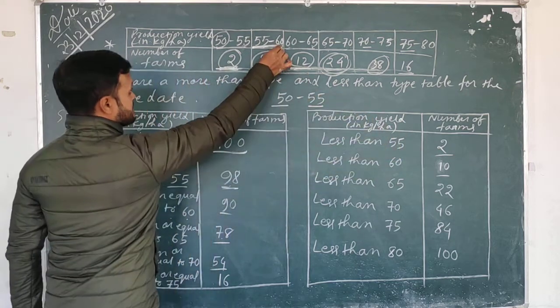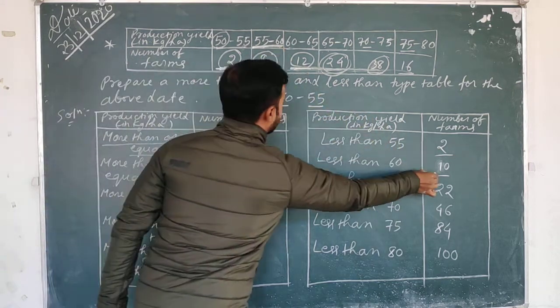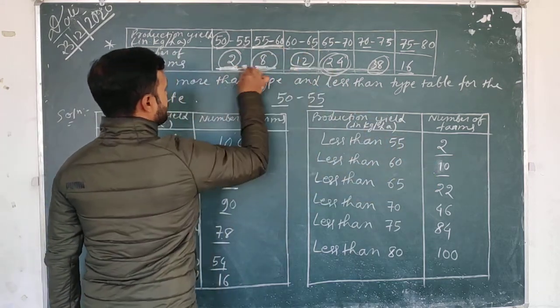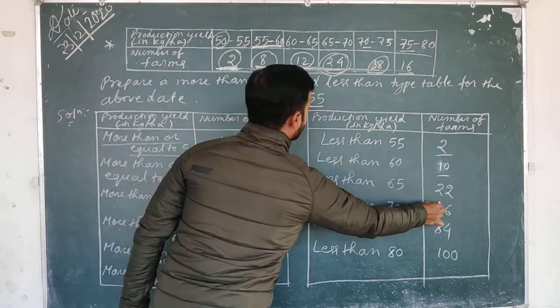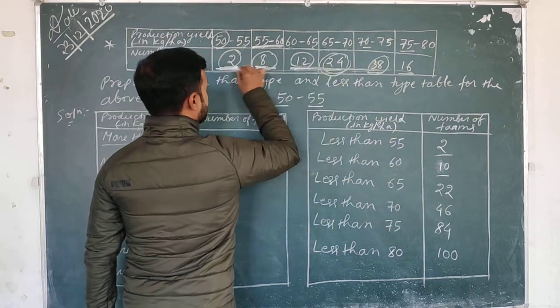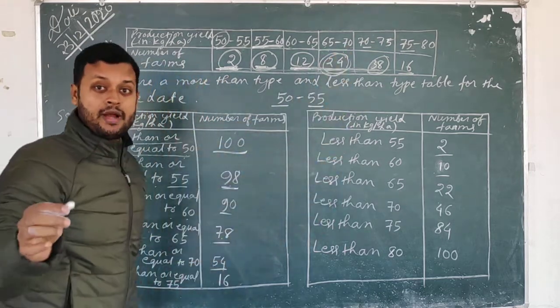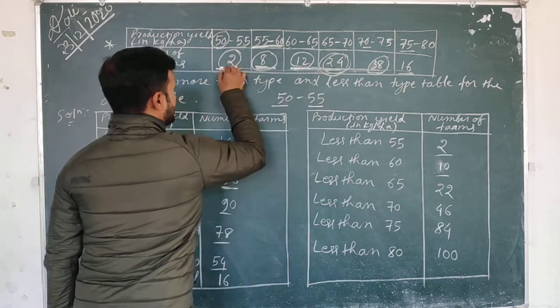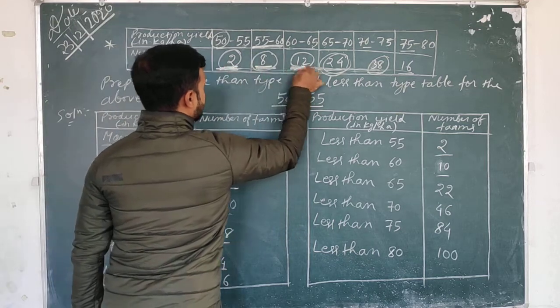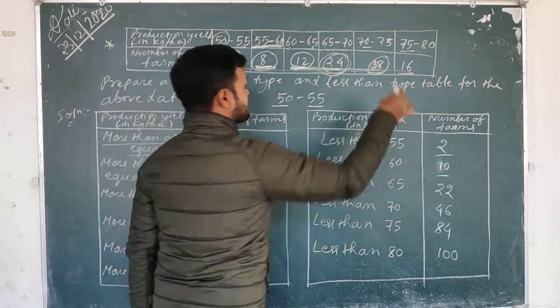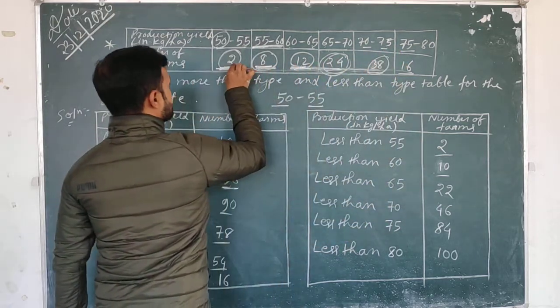2. And less than 60, how many? 2 plus 8, 10. Less than 65, how many? 2 plus 8 plus 12, that is 22. And less than 70, how much? 2 plus 8 plus 12 plus 24. Because when I say less than 70, then all these will come, isn't it? This plus this plus this plus this. When I say less than 75, then all these will come, this plus this.